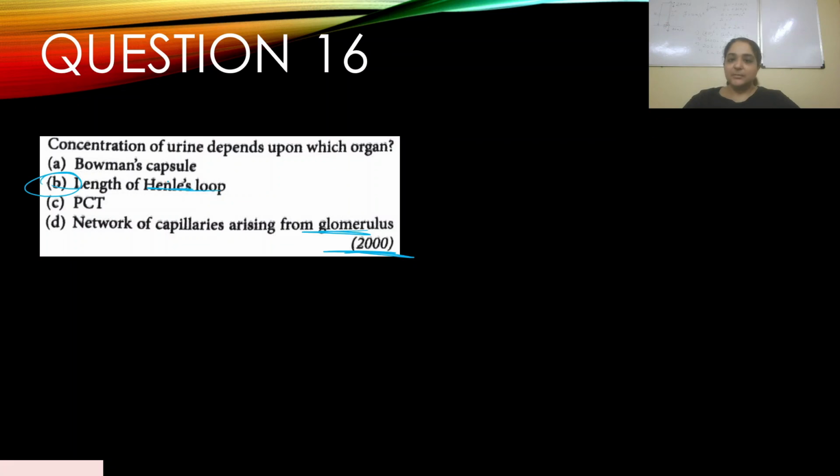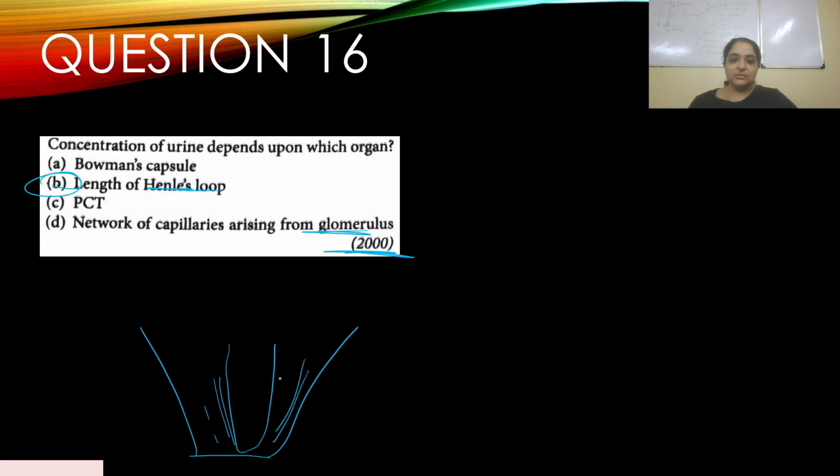Now, juxtamedullary nephrons are present in our body, about 25% I think, and these juxtamedullary nephrons have a very long loop of Henle. They're so long they go to the tip of the papilla, moving deep down the medulla region until the papilla region.